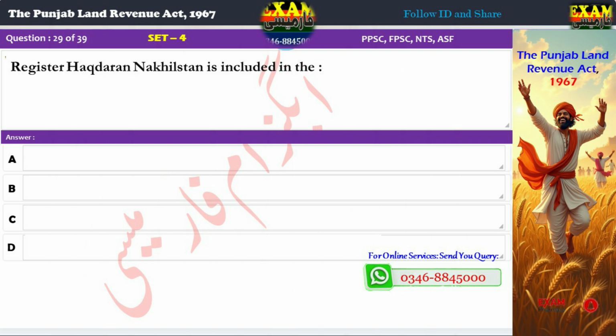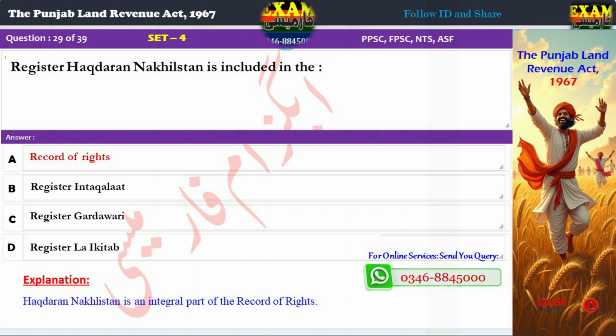Question 29. Register Haqdaran Naqlistan is included in the: A. Record of Rights, B. Register Intiqalat, C. Register Girdawari, D. Register La Kitab. Correct answer, A. Record of Rights. Explanation: Haqdaran Naqlistan is an integral part of the Record of Rights.